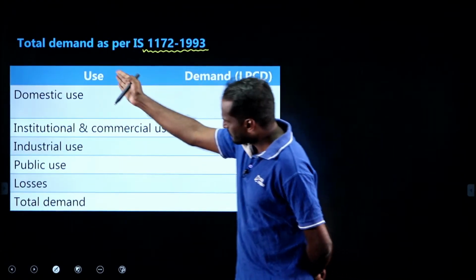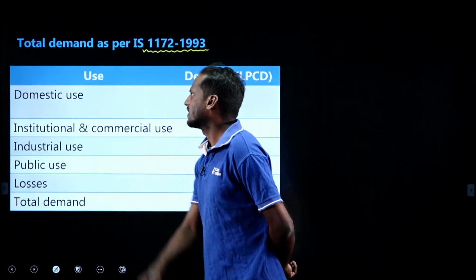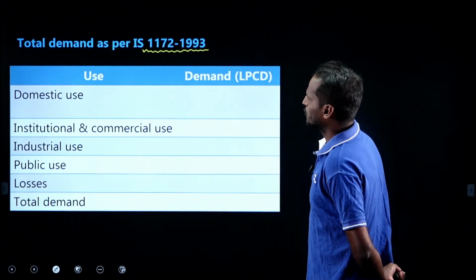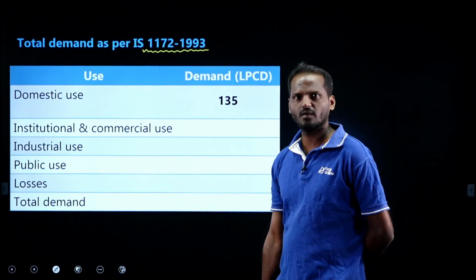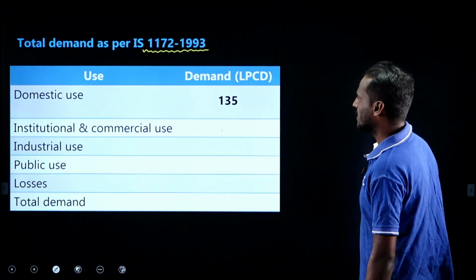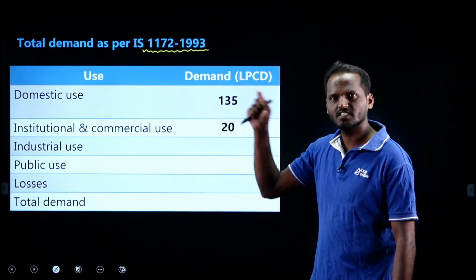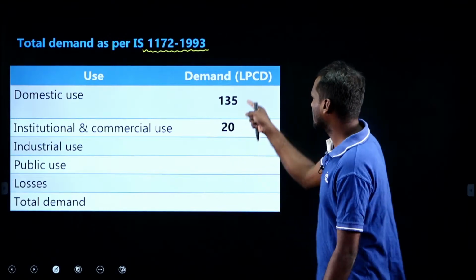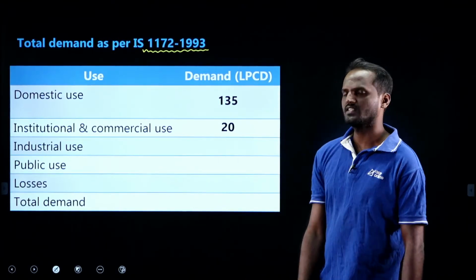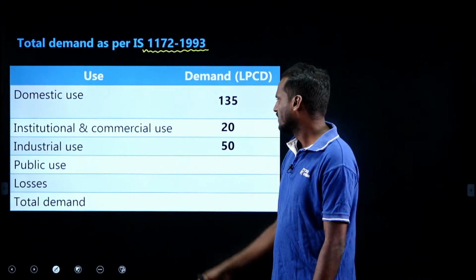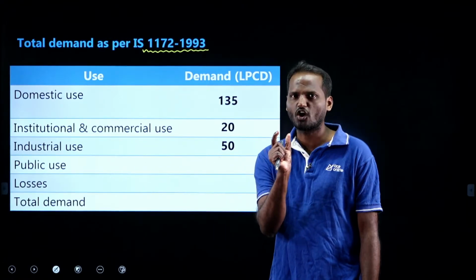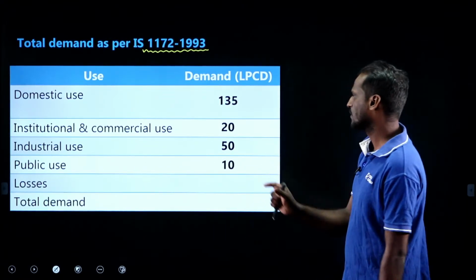We have all the water requirements here. What is domestic use? As you all know, 135 LPCD. What is institutional and commercial use? On an average we take 20 LPCD. These are in LPCD demand. What is industrial? 50. What is public use? We consider a nominal amount of 10 LPCD. What are losses?